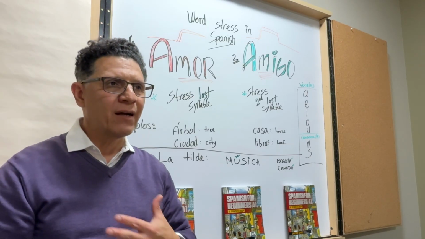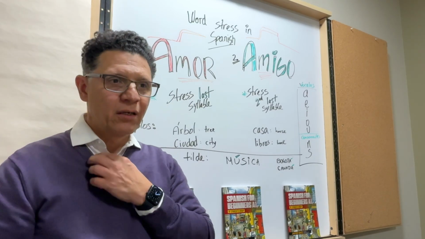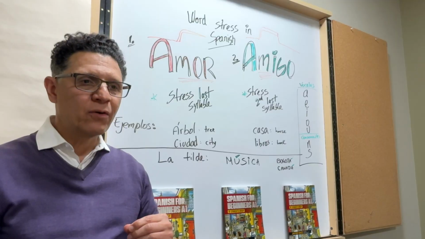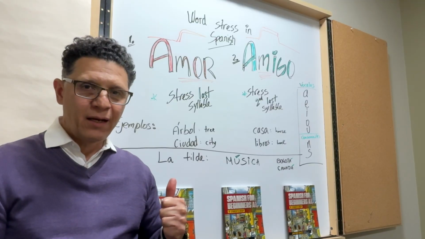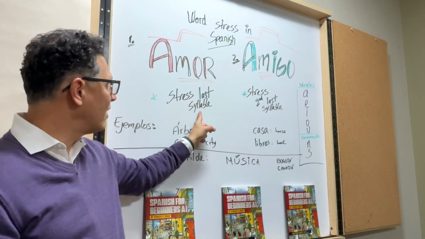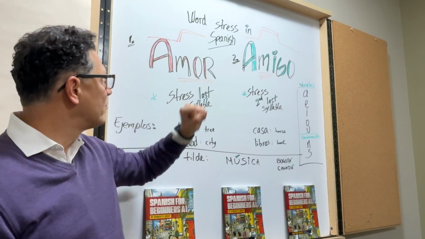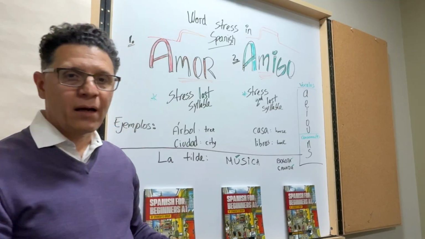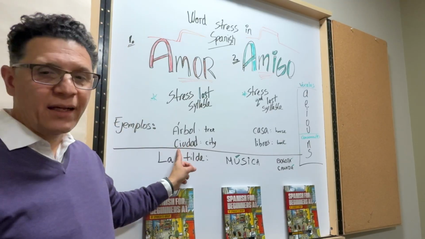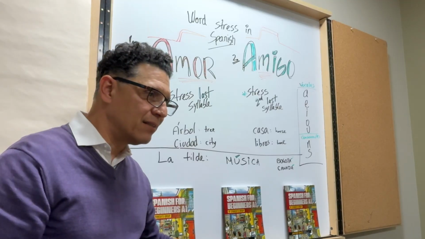So that is very stressful on your voice, and then you're probably going to get hurt. So all you have to do is follow the rule of the consonant at the end, and then stress the last syllable. So if you see a word, for example, amor, you stress the last syllable. Amor. Another word would be, for example, the word for city. Ciudad. You stress the end, ciudad.